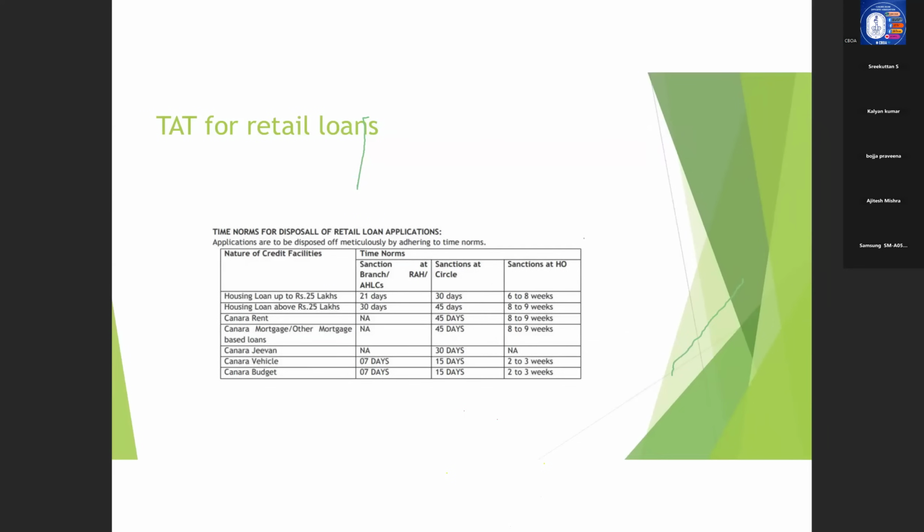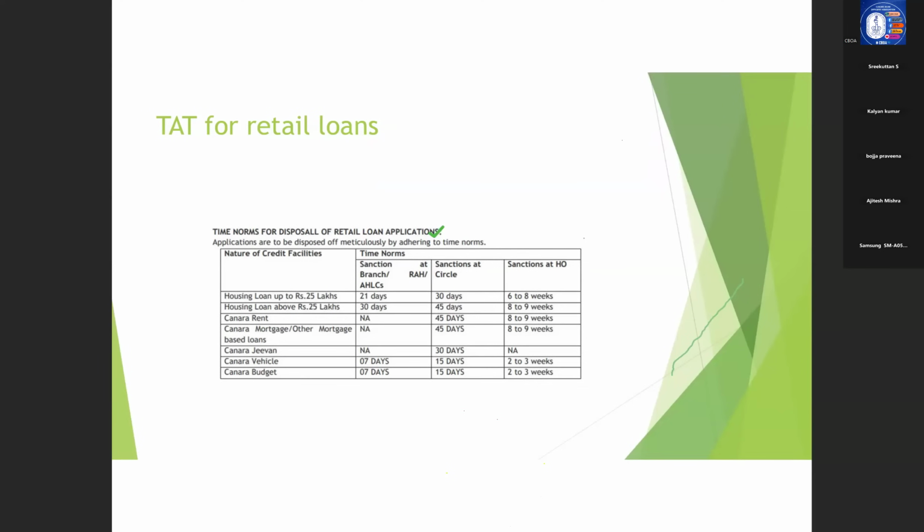Now comes another important topic with regard to retail loans, that is the TAT. This TAT is very important. Why? Because the top management nowadays is very particular about TAT, and last year from 2023 onwards, we have introduced the TAT tracker portal and all. So top management is giving utmost importance with regard to TAT. So you need to learn by heart the bank approved TAT with regard to each product and at various sanctioning authorities.